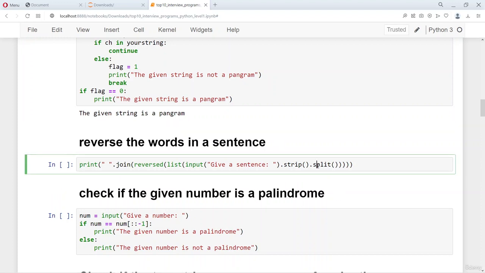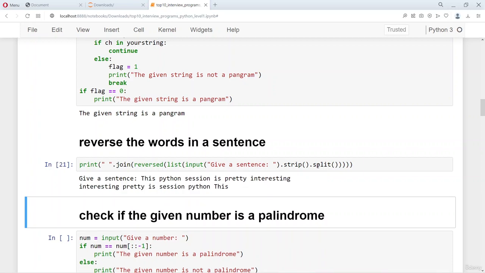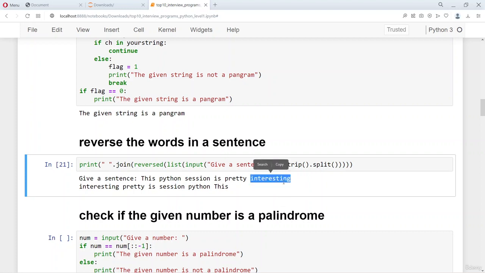Right. So let's say that we are giving a sentence: this Python session is pretty interesting. You know what it has done? Interesting, pretty, is, session, Python, this. So it has printed the words in the reverse order. There is a sentence that we have given and it has just reverse printed the words. The order of the words is changed, the last one being the first and the second last one being second from the first, and so on.